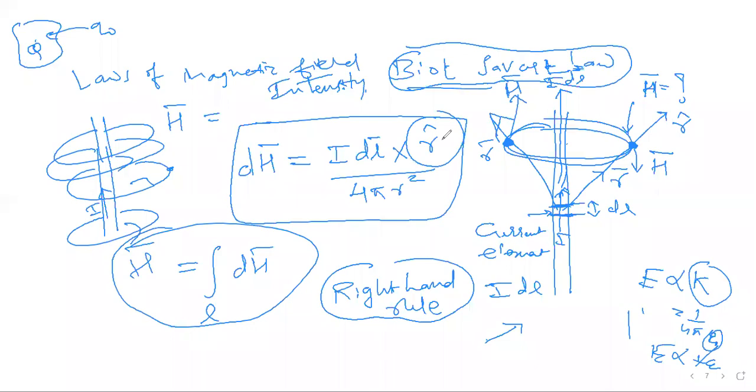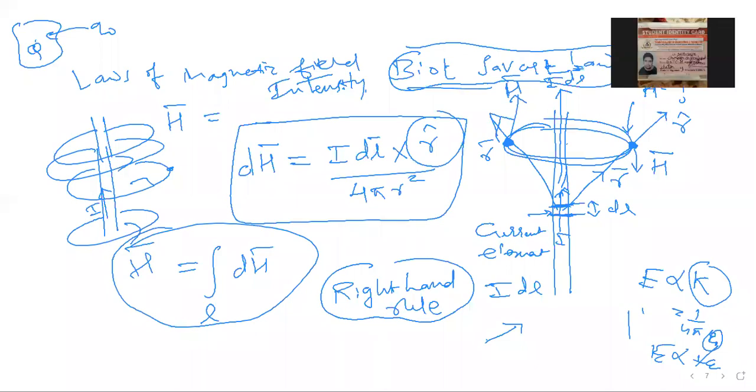Unit of unit vector. Students, unit of unit vector. Chetan. Sir, magnitude is 1. What is the unit? Sir, no unit. Very good. No unit.